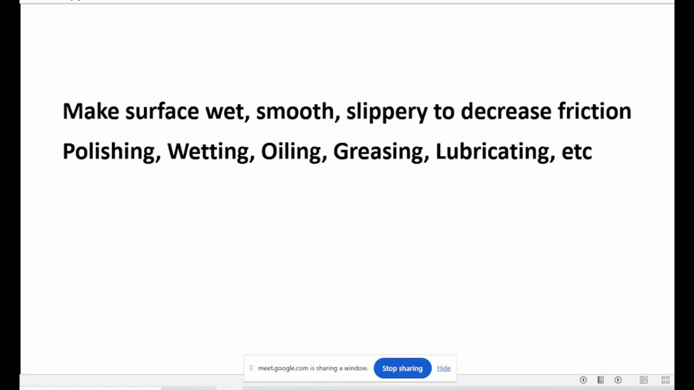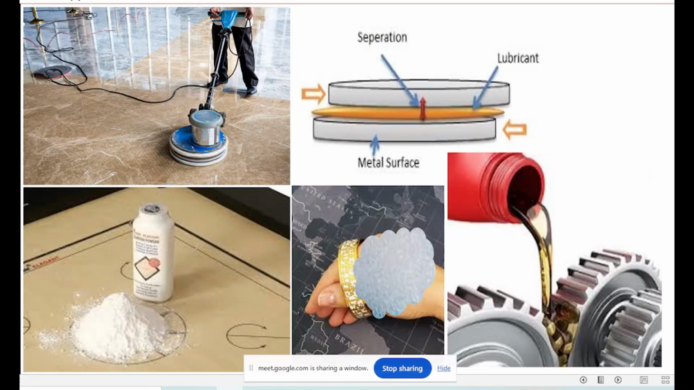So if you want to decrease friction, you will have to make the surface wet, smooth and slippery, either by pouring water or polishing or oiling or greasing. These oil and grease, they are called lubricants. So here we have examples. This is the polishing of the floor. There is a machine used to polish the floor. After making a house, after making the room, you polish the floor using this machine. That is to make the floor very smooth.